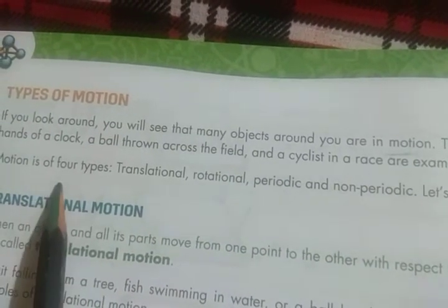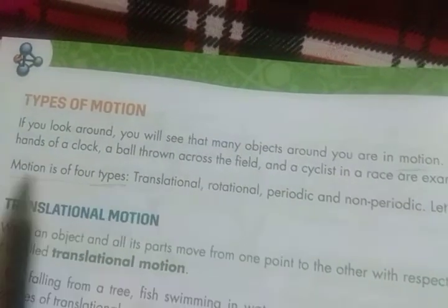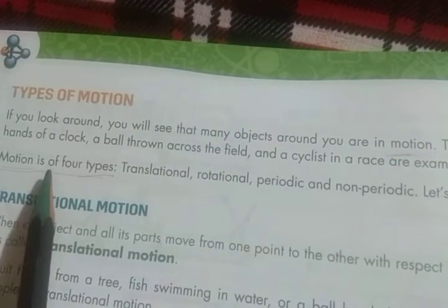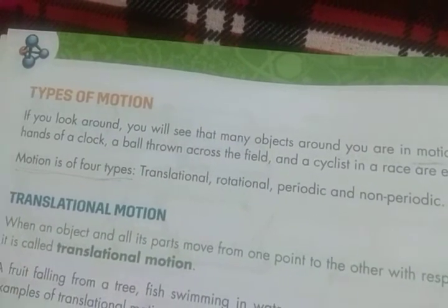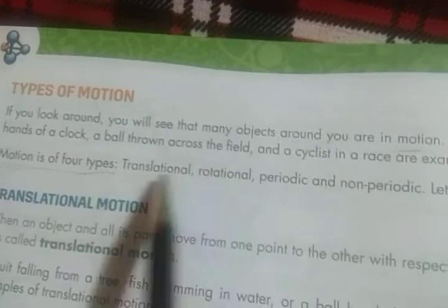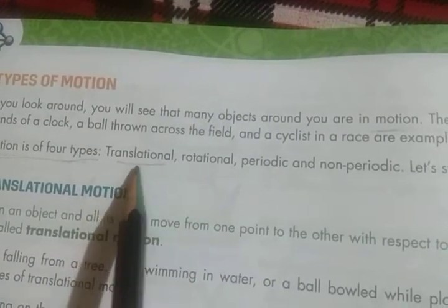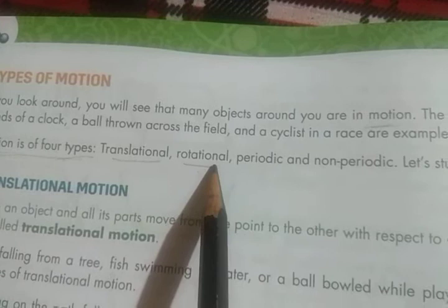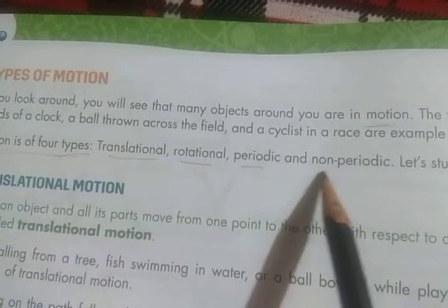Motion is of 4 types. First, translational. Second, rotational. Third, periodic, and fourth, non-periodic.